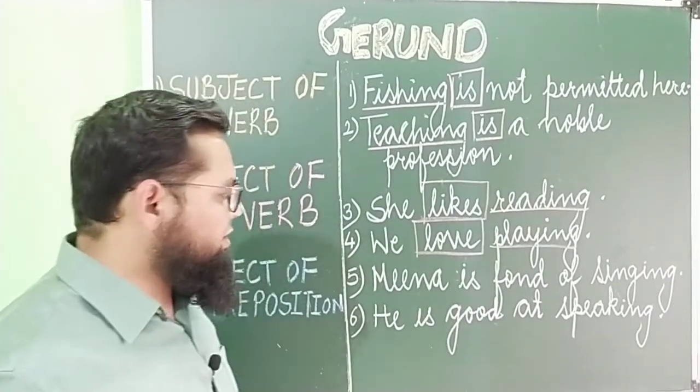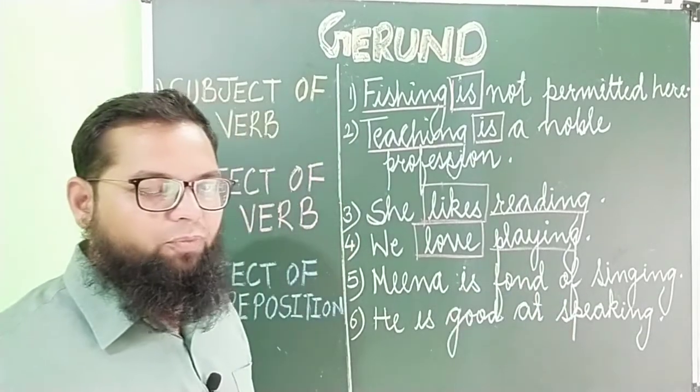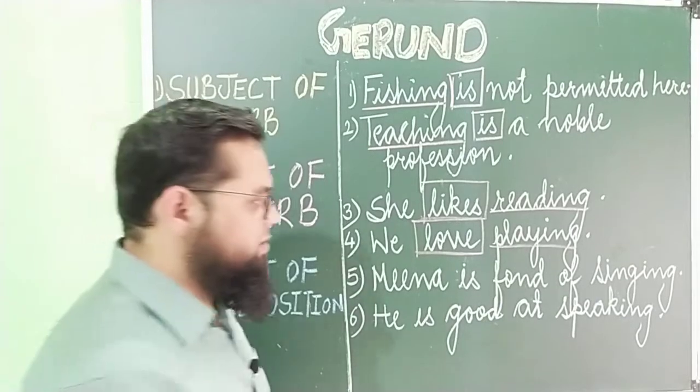Let's have a look at the next example. Meena is fond of singing. So what is the preposition in the fifth sentence? Meena.